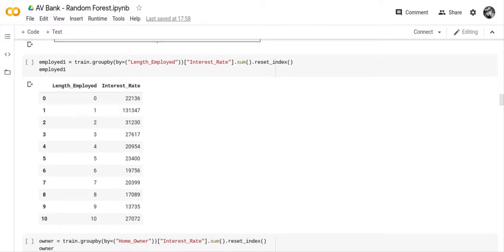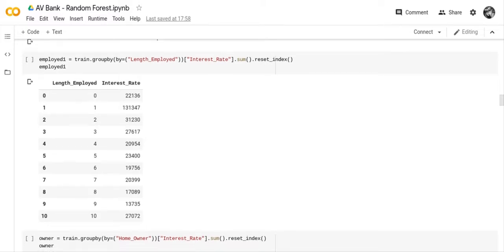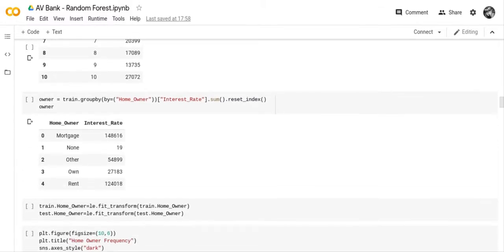So we did another group by, so you can see now that there were 11 categories for length employed, and you can see how the length employed affects the interest rate, or we will see at some point.